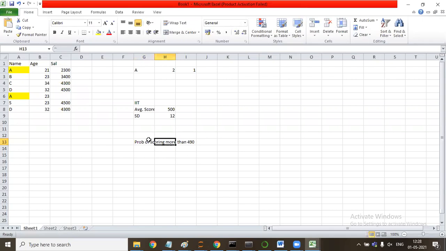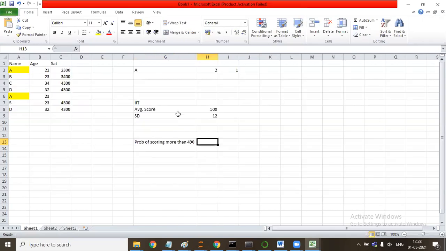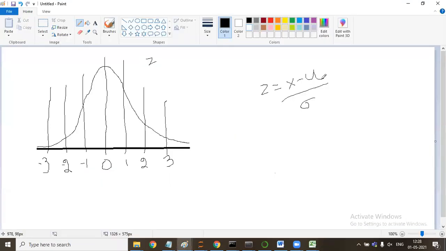Yes, sir. So now, what is the mean that I have? 500. What is the standard deviation I have? 12. Okay. So now, the formula which I have told you is for Z. Now this distribution, if I plot it here, has a mean of how much?